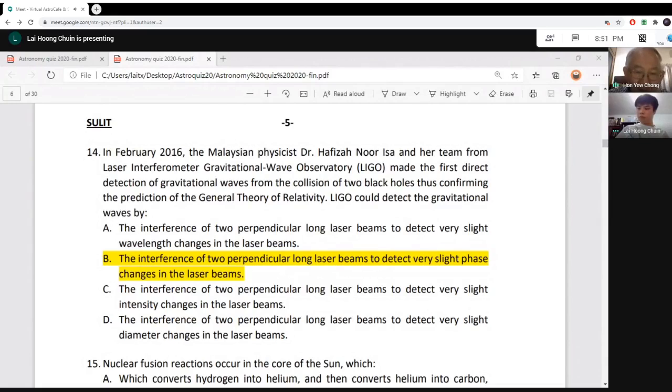D, to detect very slight diameter changes. That would mean the first beam and the second beam, at 90 degrees, one beam becomes bigger in diameter and the other smaller. No, they don't change at all. So actually it's very slight phase changes.